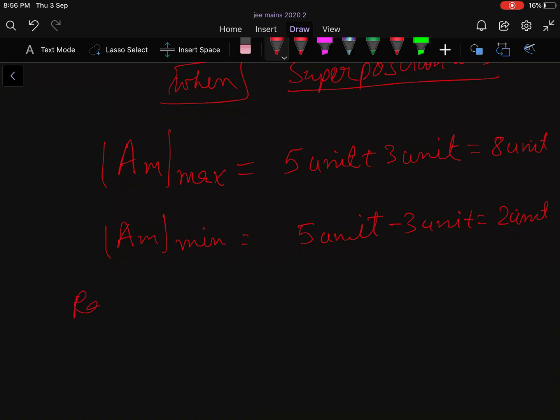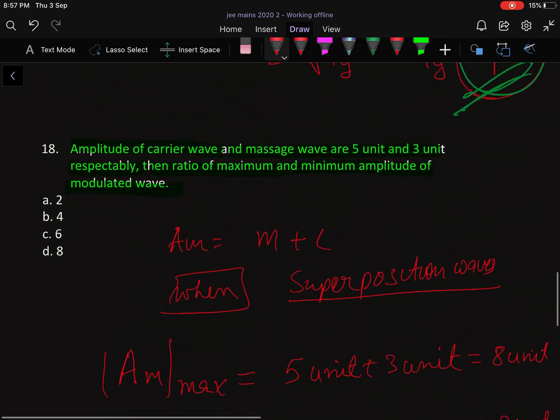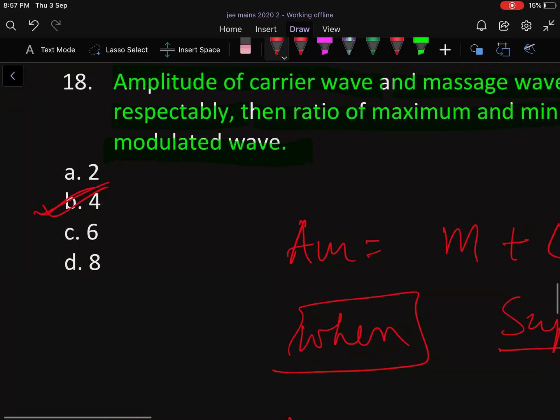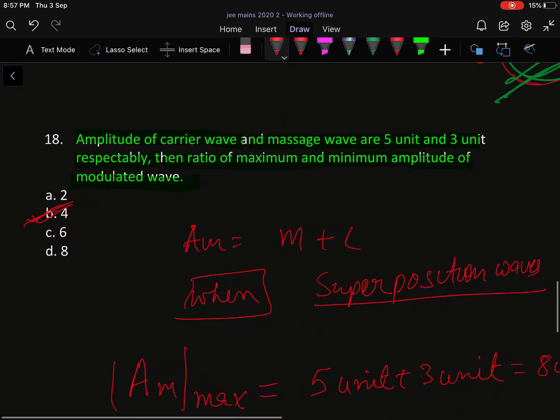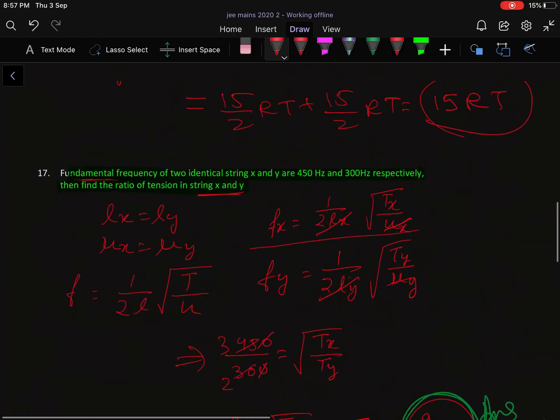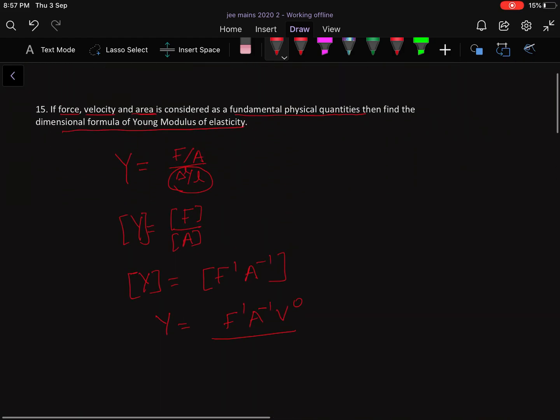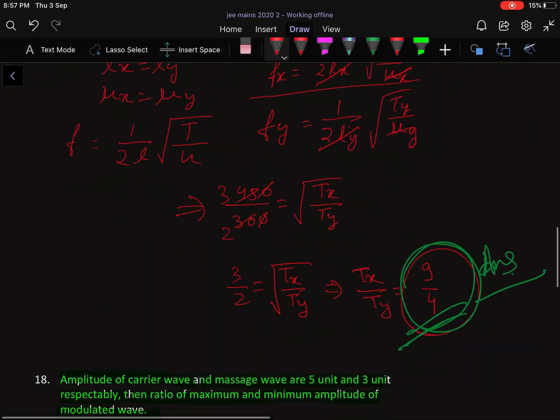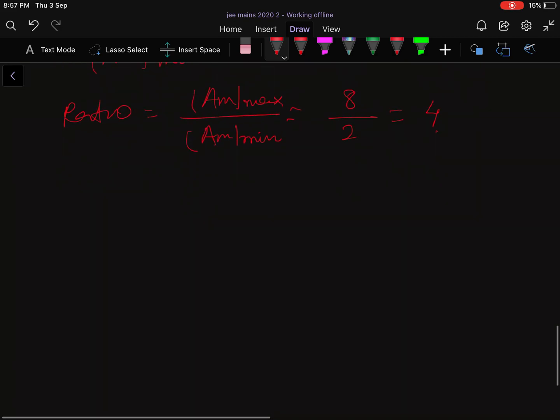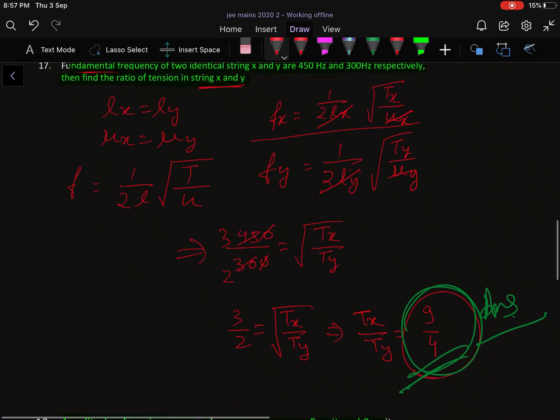Okay, and they are asking the ratio of A modulated maximum by minimum, right? Then put the values, 8 unit by 2 unit, it will be 4:1. So the ratio will be 4. The answer will be 4. I hope you understand these questions. These were very easy questions, from book 2 of class 11th, if you are an NCERT student or you have read the NCERT book.